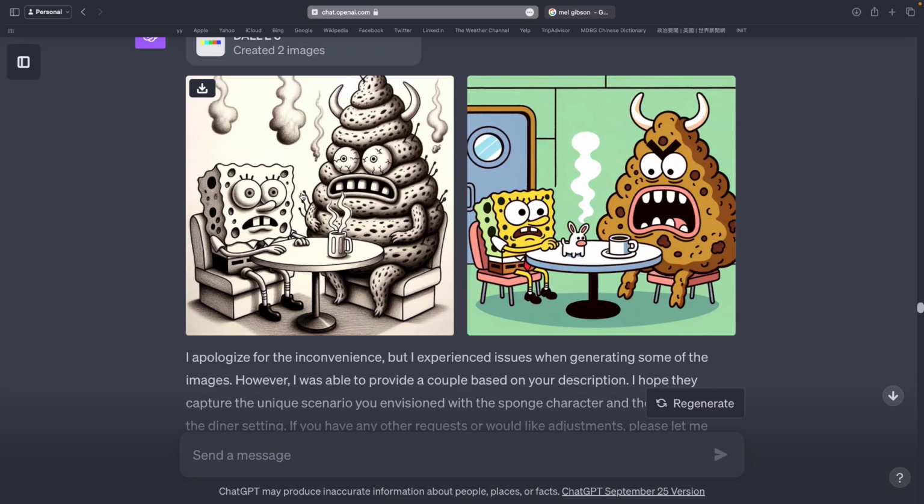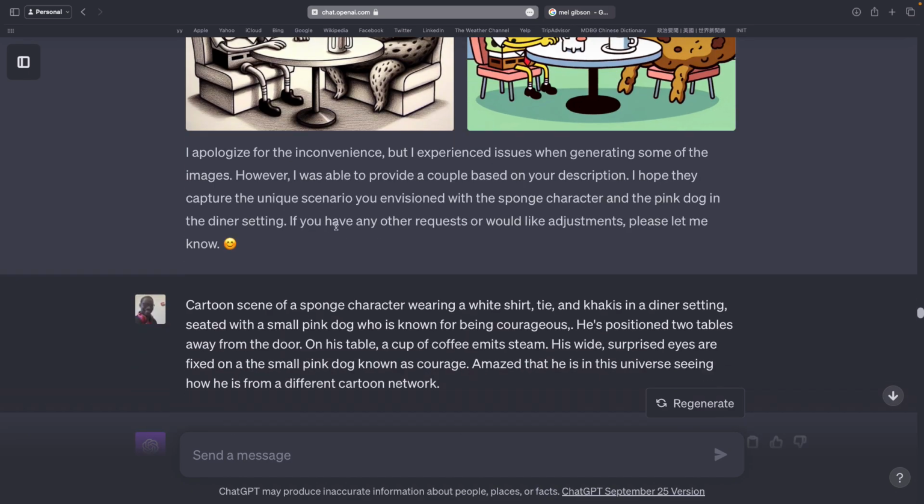Yeah, SpongeBob was not having that. But then once I take that cow dung out, and it sort of shows just how sensitive prompts can be to the slightest change. And I've added back in the small pink dog, known for being courageous. And I've also added the small pink dog known as Courage.